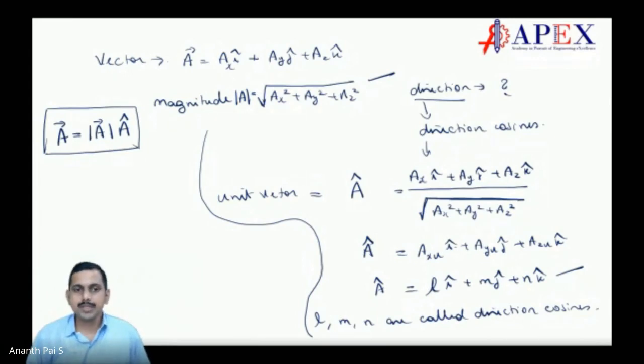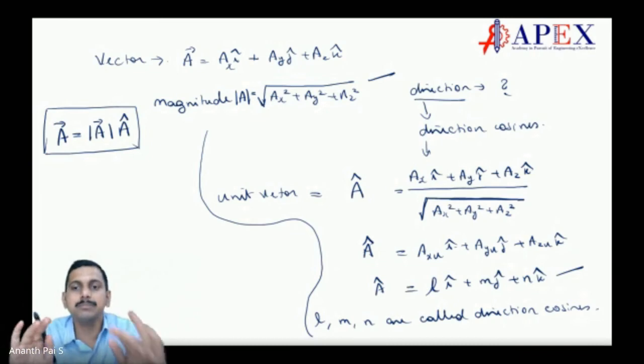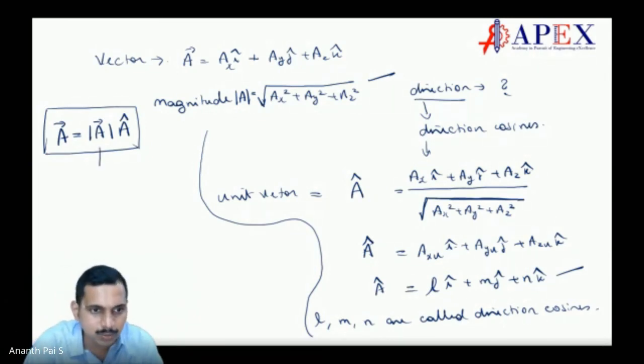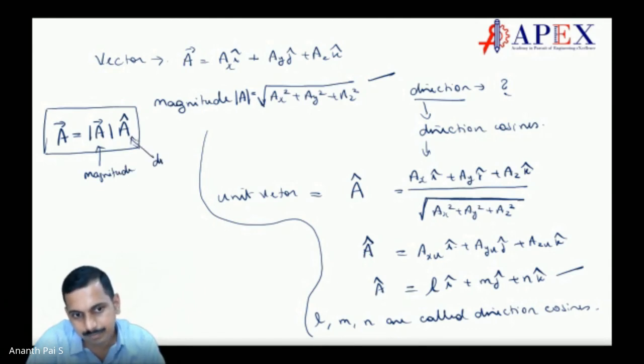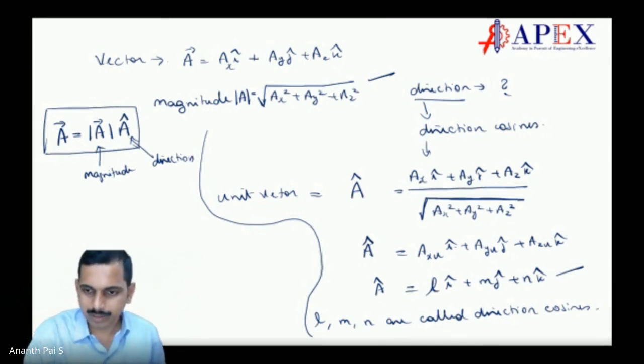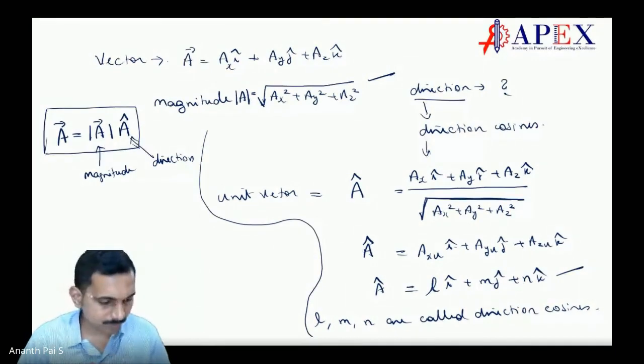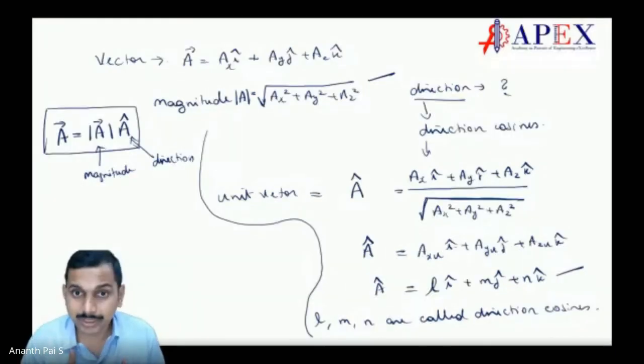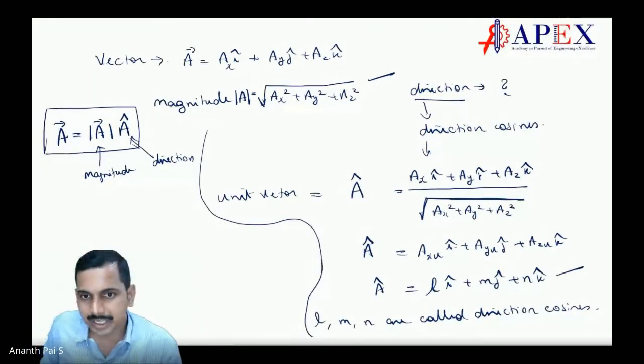Make sense? So a vector has both magnitude and direction, means this is magnitude, and this is direction. Direction is represented by unit vector. Make sense, students? We will see much deeper when we do direction questions.